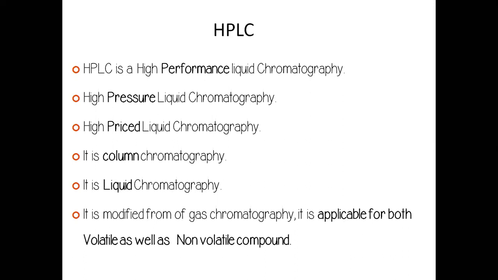The performance of the instrument is very good, and therefore this technique is called high performance liquid chromatography. It is a column chromatography, and since the mobile phase here is a liquid, it is also a liquid chromatography method. It is modified from gas chromatography as it is applicable for both volatile as well as non-volatile components. In my previous class on gas chromatography, we talked about how a sample which is not volatile or cannot be converted into fumes cannot be subjected to gas chromatography, whereas samples in HPLC can be either volatile or non-volatile.